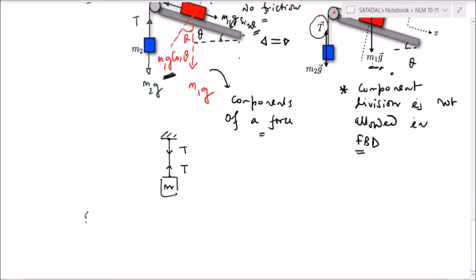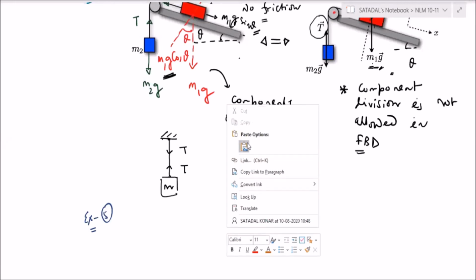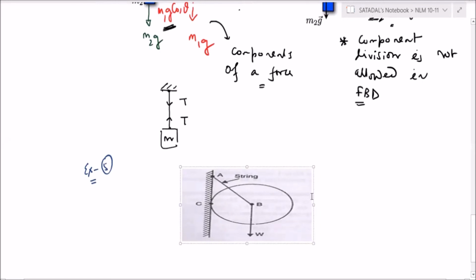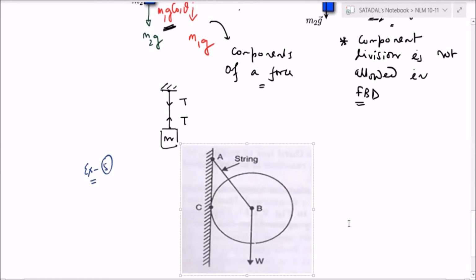Example 5. Correct. So do it. Chalo, this is very easy.